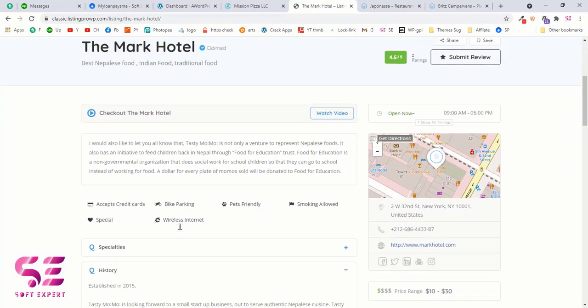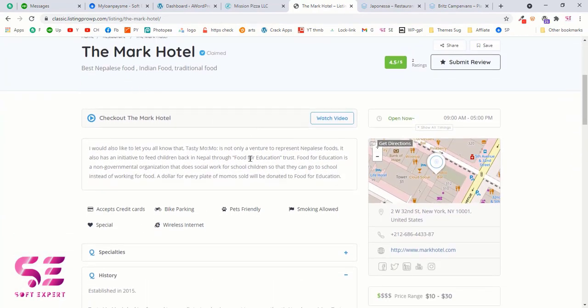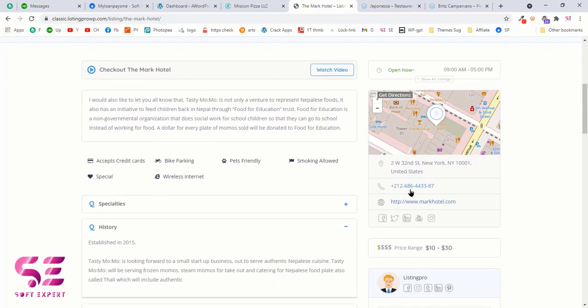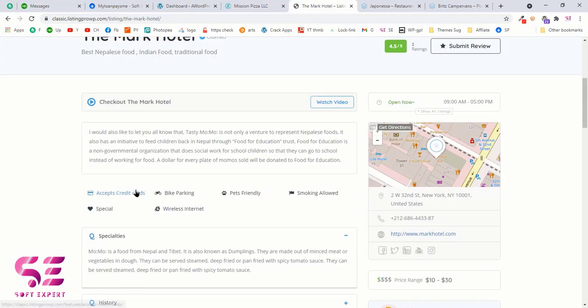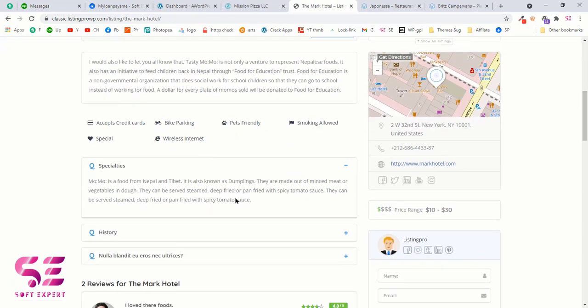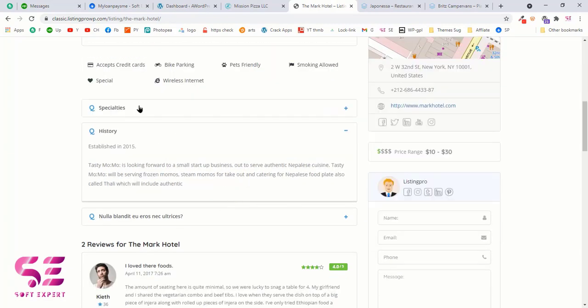Now we scroll down, then these are the details of this specific hotel. As you can see, we have this description and the map, the timing which is open now, the location and the phone number, email and so on. We also have a contact form where we can contact them directly. And here are some features of this hotel, as you can see, and these are basically the detailed features.